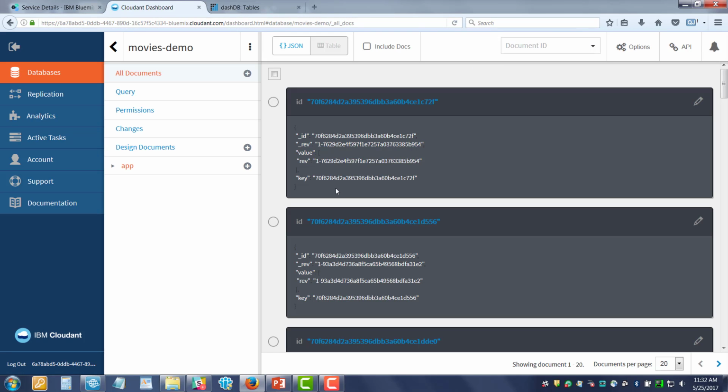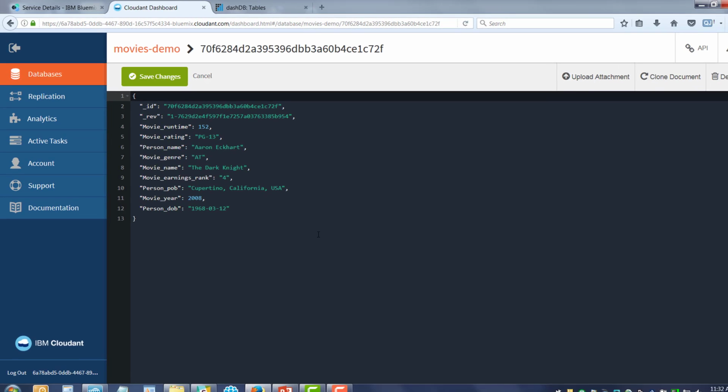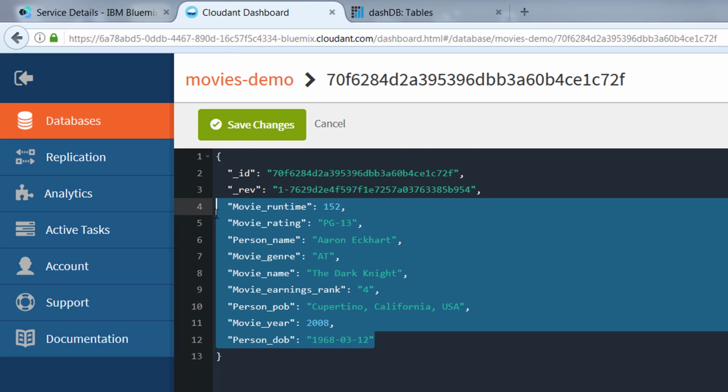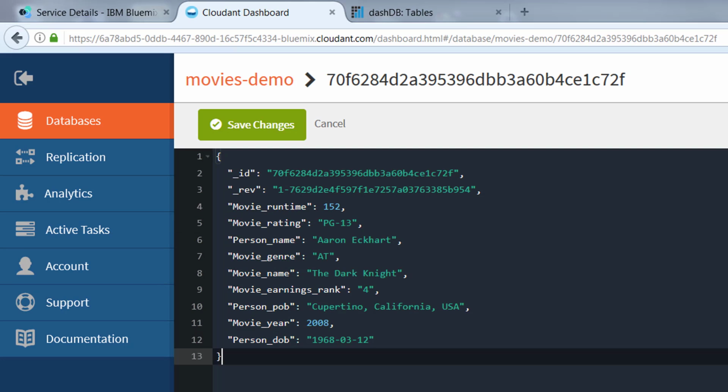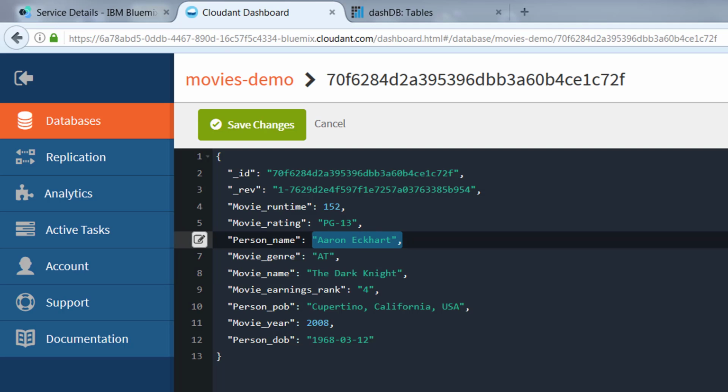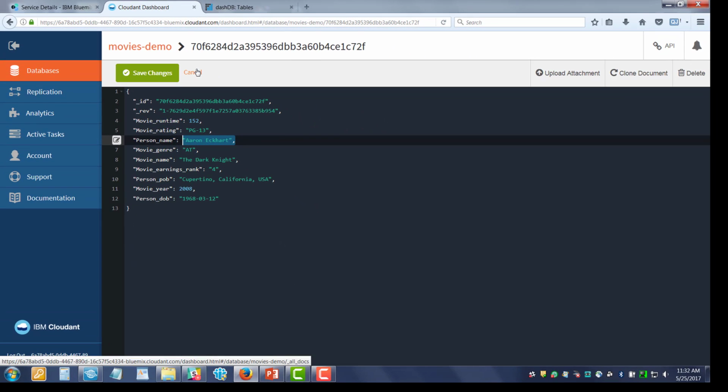If we go into the simple one, Movies demo, and look at some of the JSON records, we can see an ID and a revision ID. And then we see some fields here that will become columns in our database. This is the movies database, so it has movie names like Dark Knight and persons who are actors and information like that.